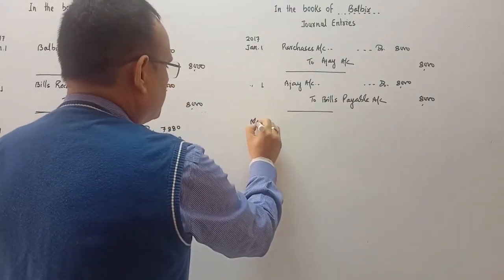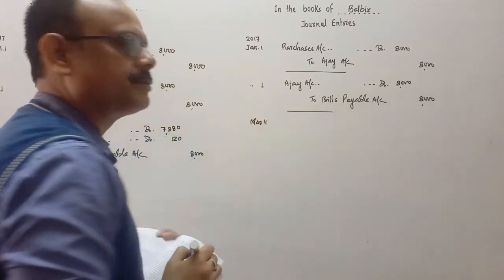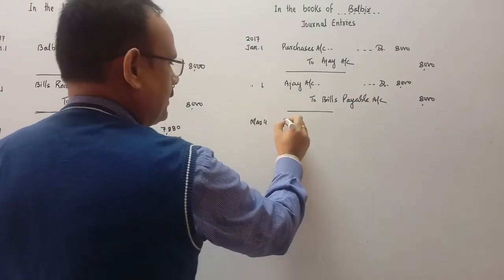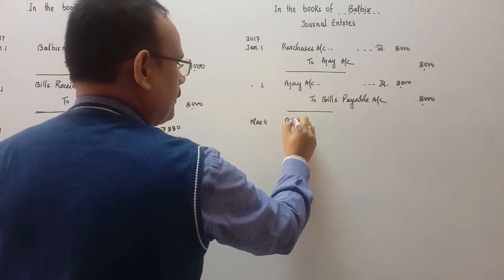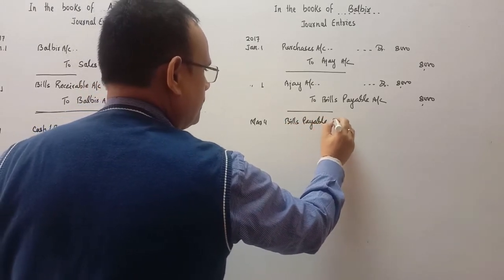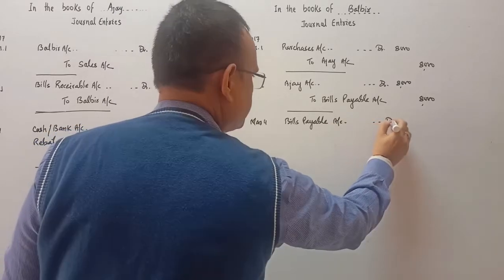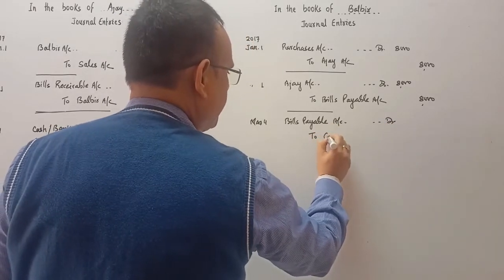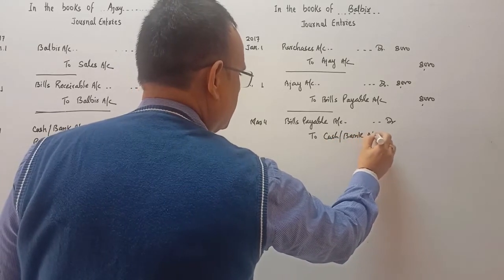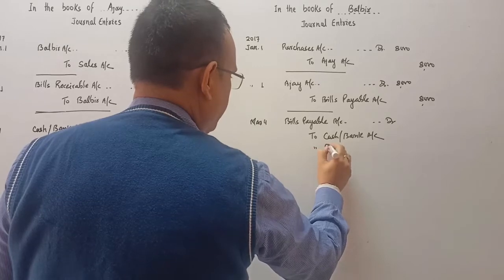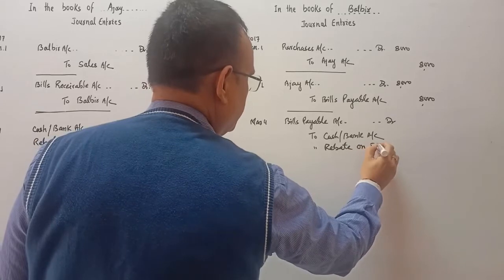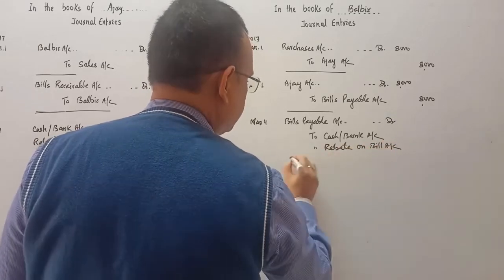On March 4, as he has paid the amount 1 month early to Ajay, he will do the entry: bills payable account debit. The bills payable comes back into his hand, returned by Ajay. Bills payable account debit, and he will make the payment to cash account or bank account, to rebate on bill account, which will be credited.